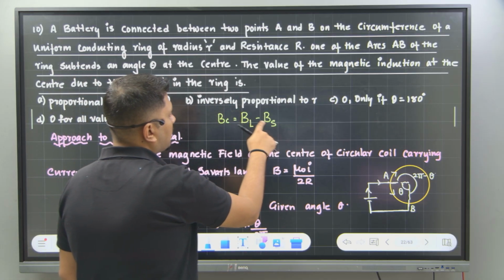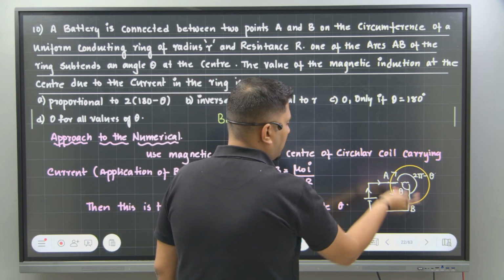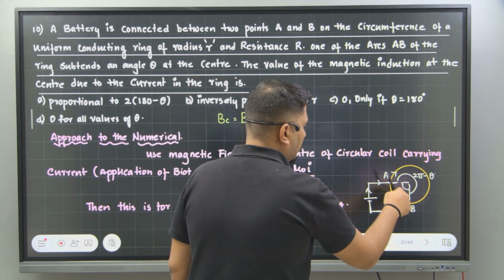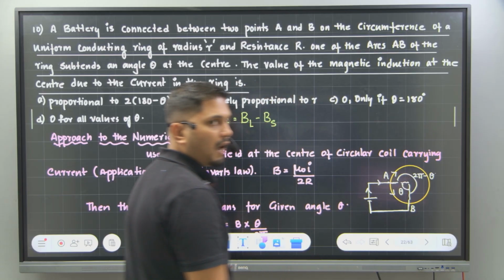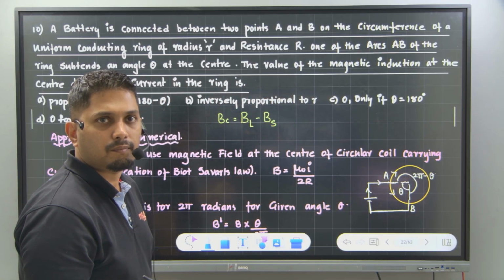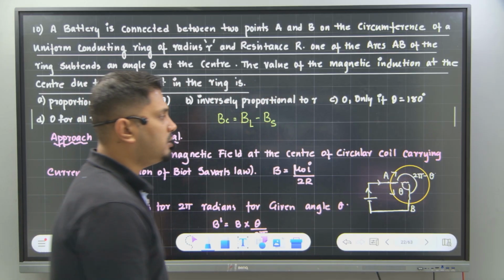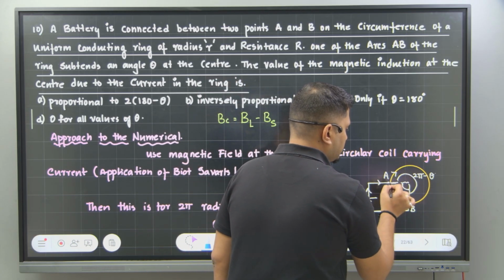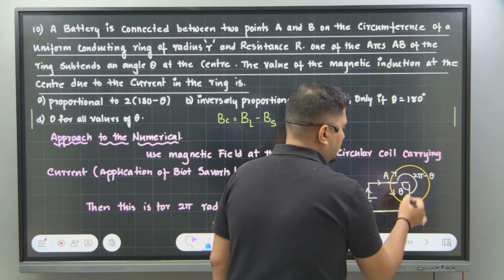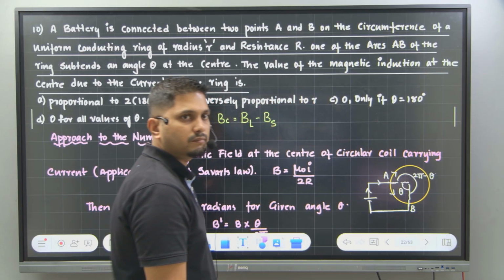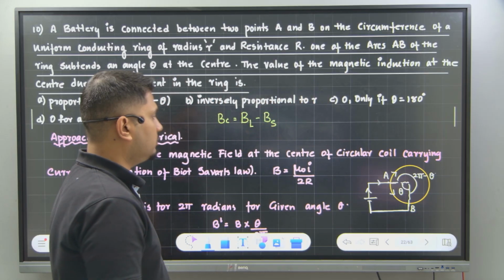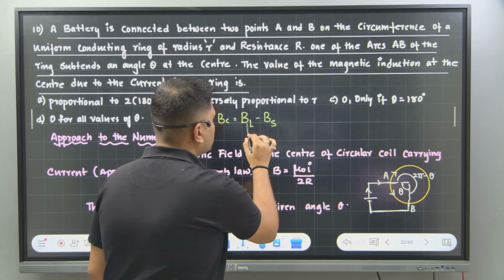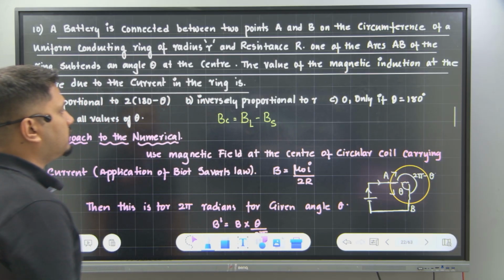Why have I written larger arc minus smaller arc? In the previous problem, the distance was different. But here the distance is the same, correct? The R value is the same in both cases. Which means that the bigger the wire, the bigger the magnetic field, and the smaller the wire, the smaller the magnetic field, because the distances are the same. So for the bigger wire I have put large, for the smaller wire I have put small. So large minus small. Did you understand this?